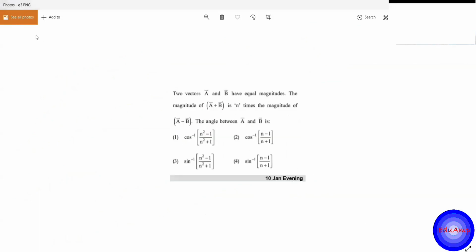Yes, this question. This is JEE Mains 2019, 10 Jan evening. I hope the question is visible to all. In this one, you have to use that same concept: if the angle between A and B is theta, what should be the angle between A and minus B? If you use that thing that we just discussed, very easily, you'll get it.